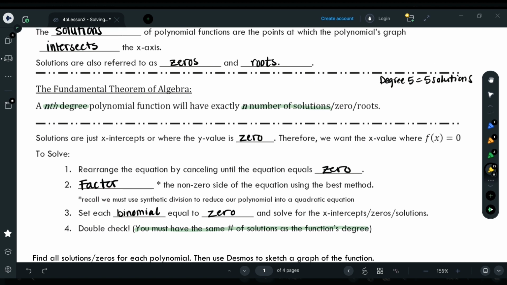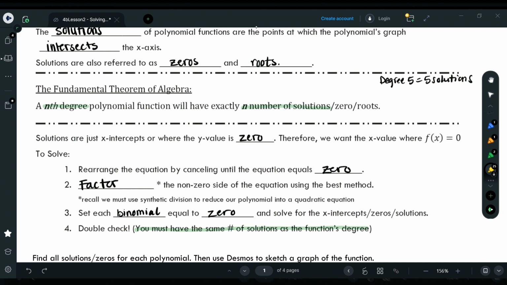Okay, a couple more things to fill in here. Solutions are just x-intercepts, or where the y value is 0. And that's why we call them zeros. Why we call the solutions zeros is because they're at the x-intercepts and the y value is always equal to 0 at that point. Therefore, we want the x value where f of x is equal to 0.